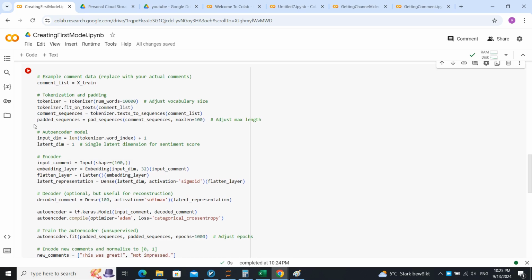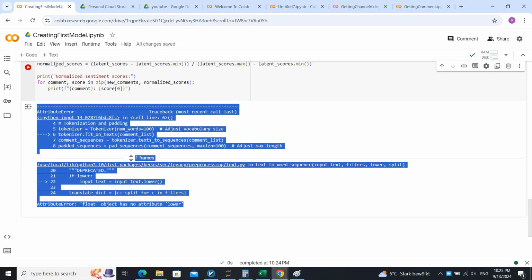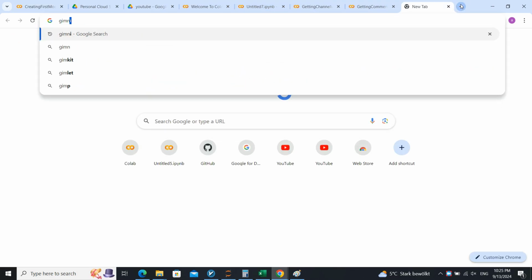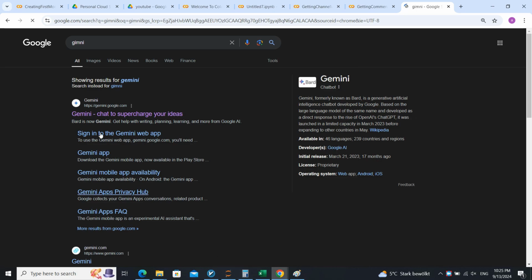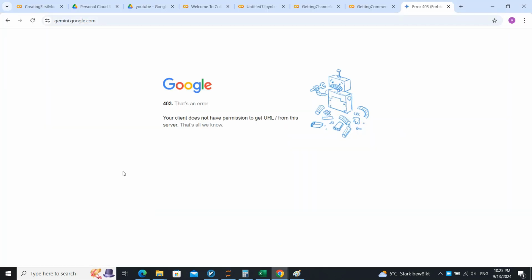It created a tokenizer. I will tell you about the tokenizer in a lesson. Fit on text. Okay, and I don't understand what the error is. We can easily just copy that and go and ask Gemini. If you don't know something, just ask. Don't be afraid of asking. We go to Gemini.